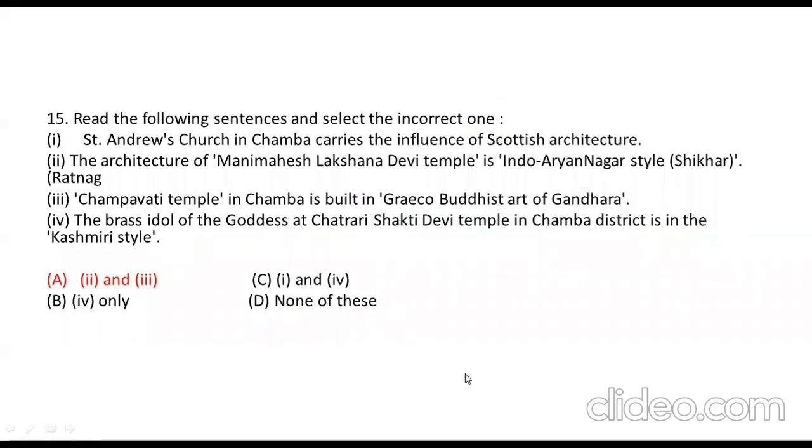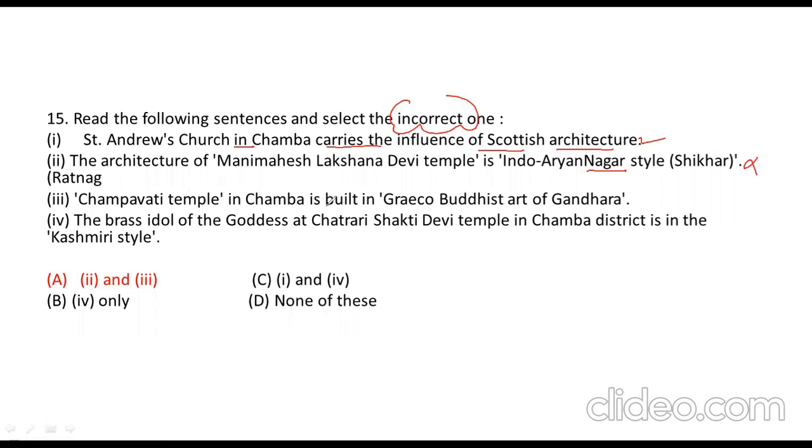The next question is the 15th question. It is talking about the incorrect statement. So what is incorrect? St. Andrew Church in Chamba carries the influence of Scottish architecture. This is the right statement. If I talk about the second statement, Mani Mahesh Lakshmana Devi Temple is Indo-Aryan Nagar style, that is Shikhar style. So this statement is wrong.